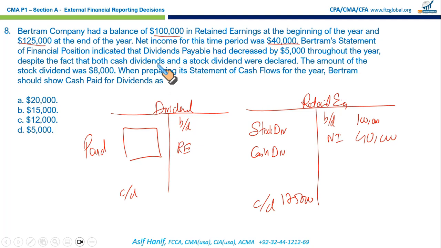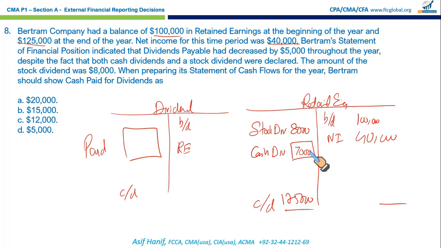It says that dividend payable had decreased by 5,000 throughout the year, and the company had paid a stock dividend of 8,000. So what we know for sure is that this is the stock dividend, 8,000. Cash dividend was missing. So we find the cash dividend by balancing this account, both debit and credit.